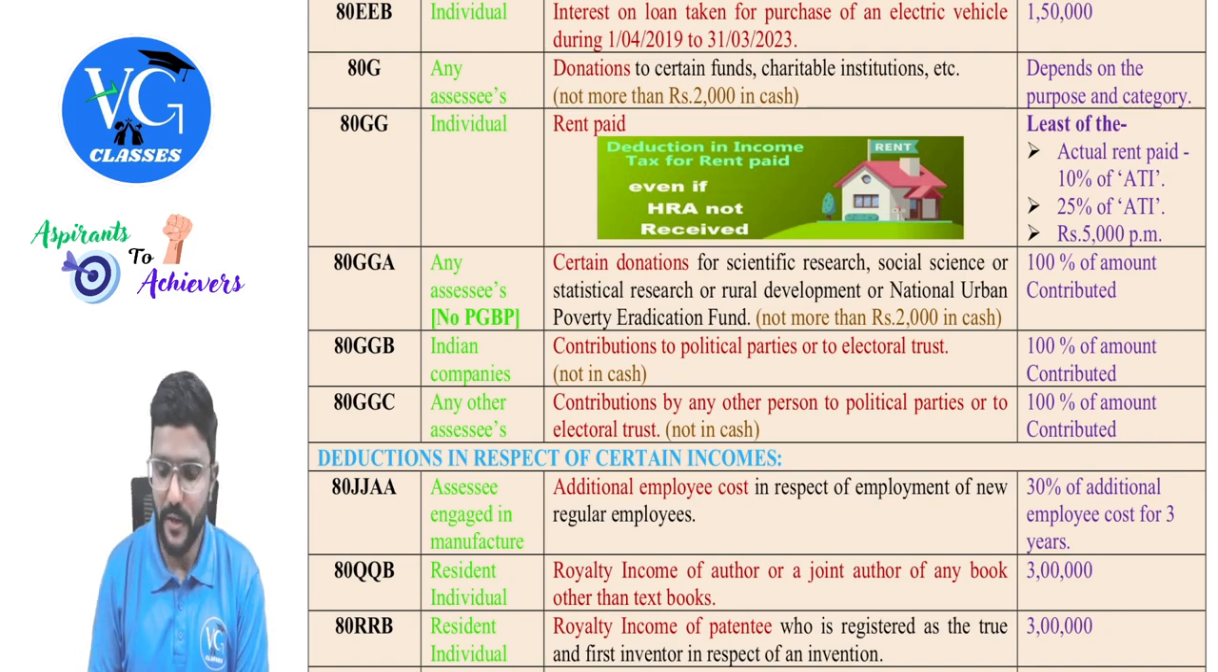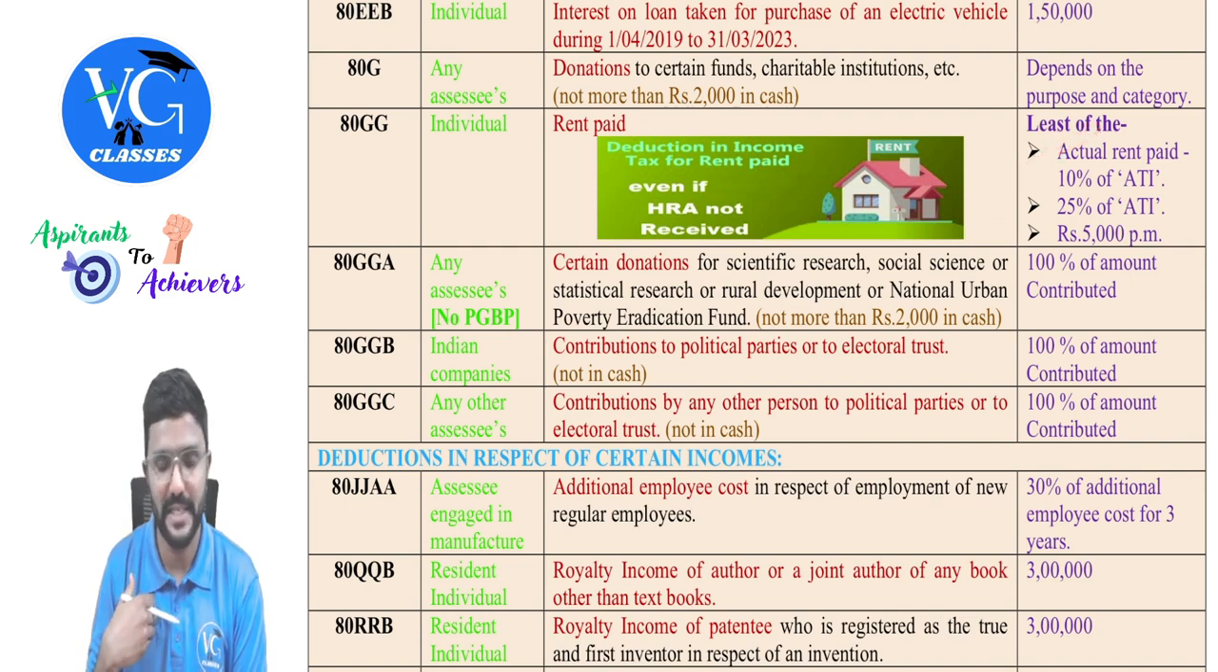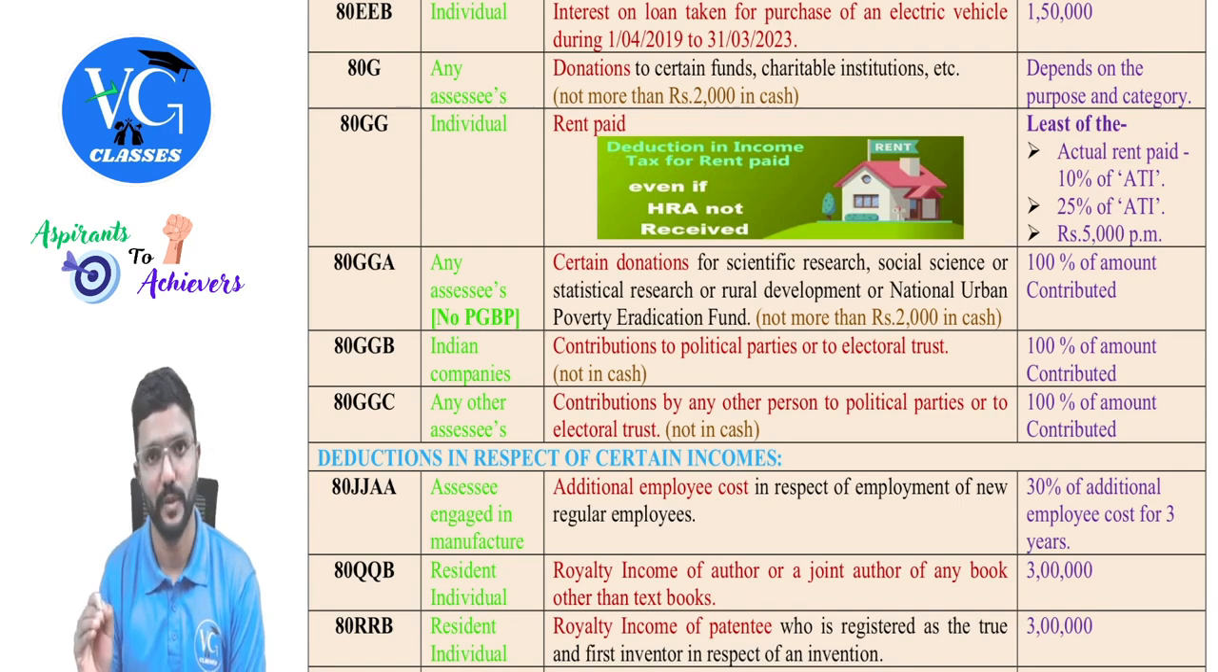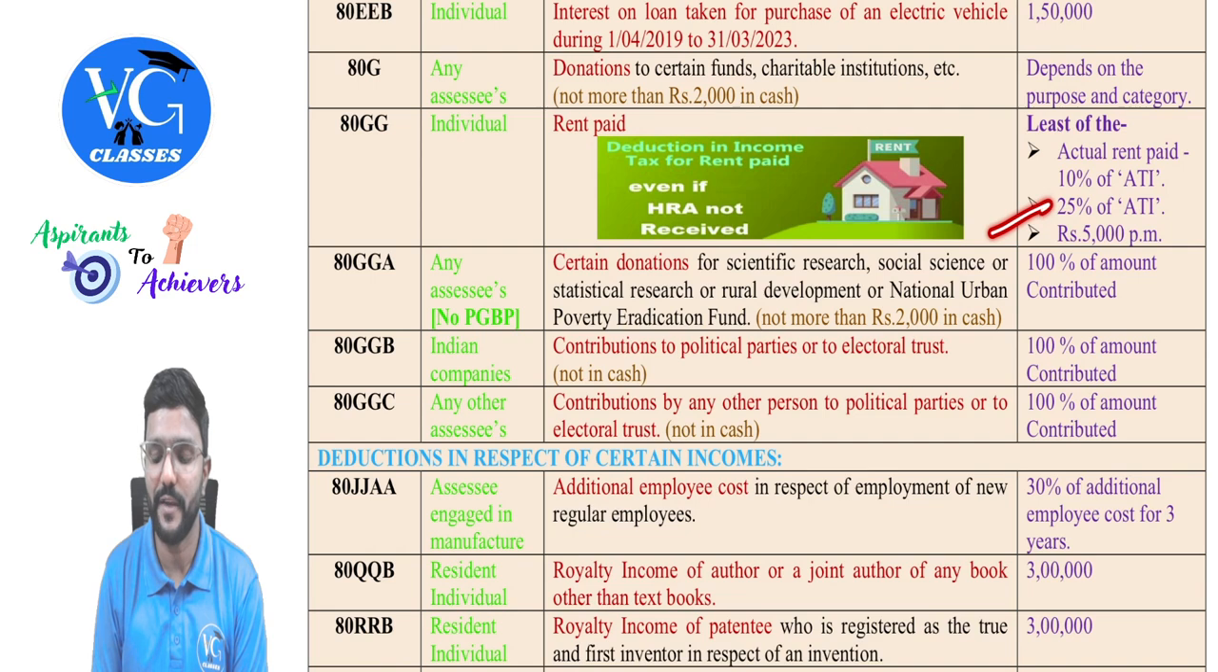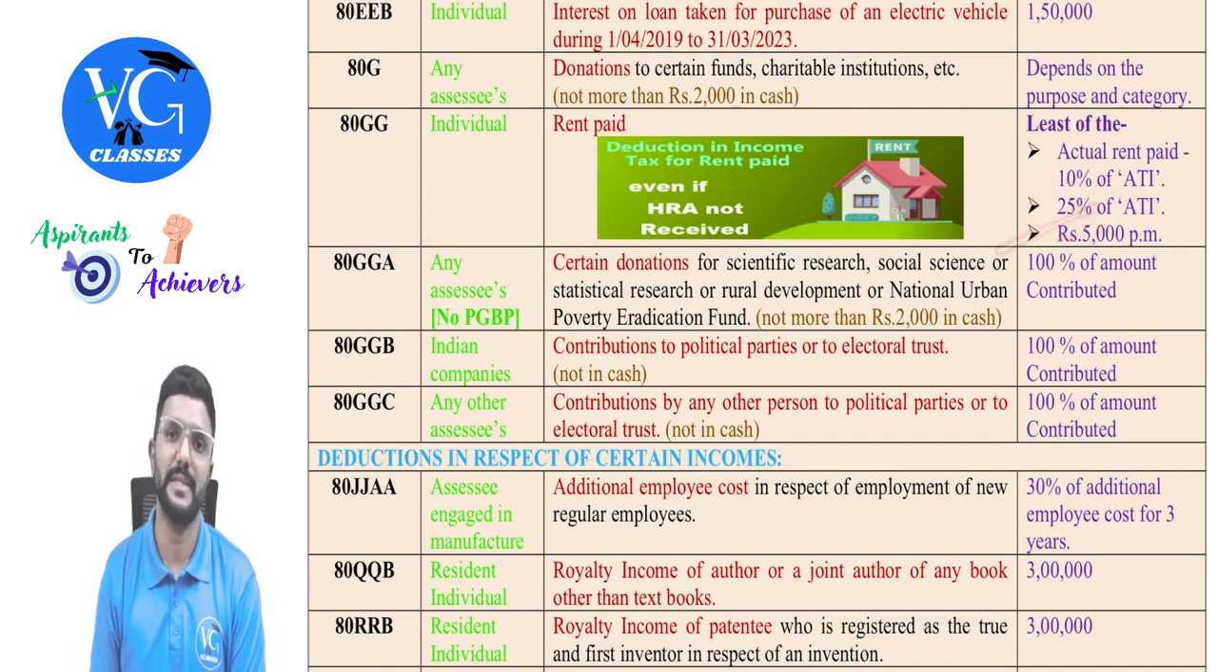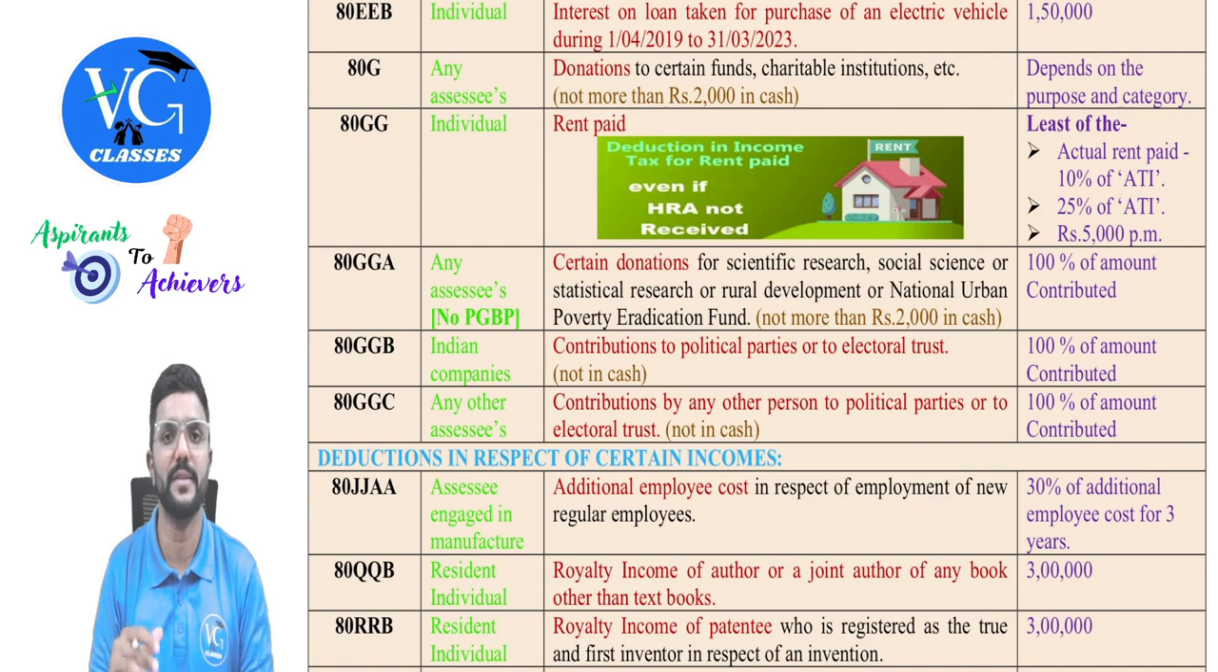So the least of the following is allowed as an exemption. What is it? Actual rent paid by an assessee minus 10% of adjusted total income, or 25% of adjusted total income, or the last one, 5,000 per month. 5,000 per month means the maximum deduction allowed here for a year is 5,000 into 12, that is 60,000.